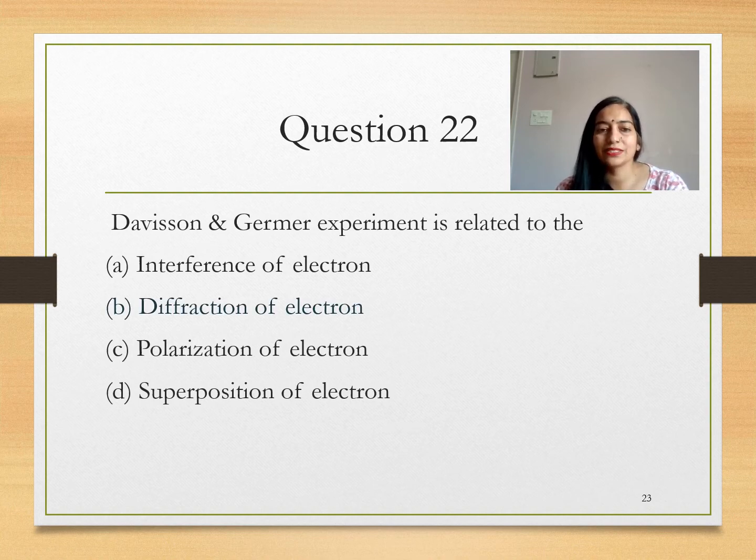So option B is the correct option. Material particle can show wave, material particle can show diffraction, which is related to wave characteristics, or electron can show momentum, which is its particle characteristics.